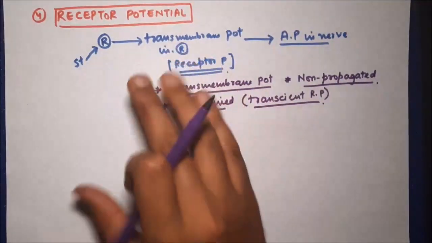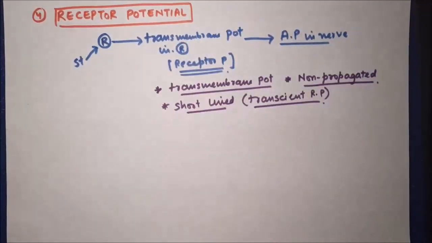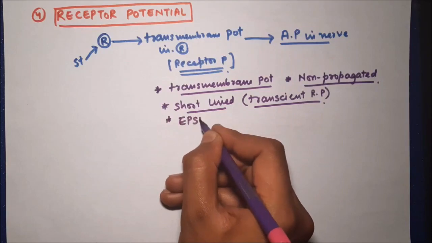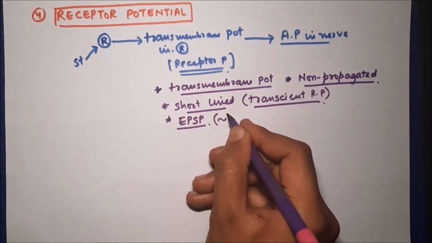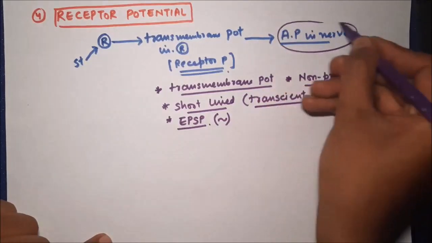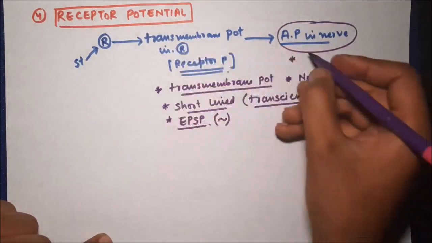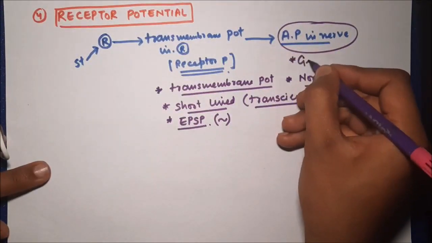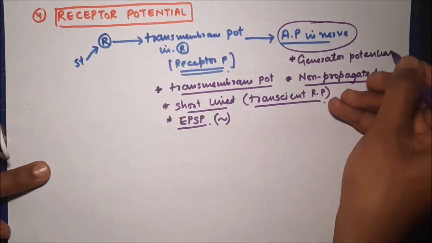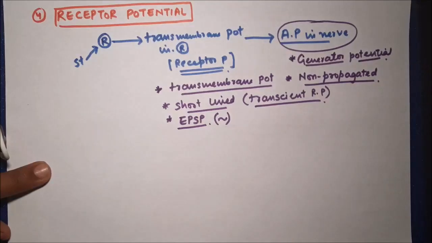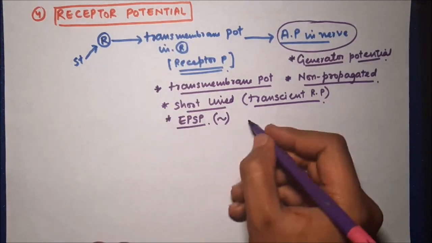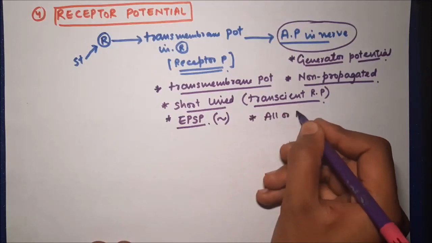Now, another important property of receptor potential is that it is very similar to excitatory postsynaptic potential. Excitatory postsynaptic potential will be discussed in the case of synapse. This receptor potential results in generation of action potential, therefore it is also called generator potential. Why is it called generator potential?